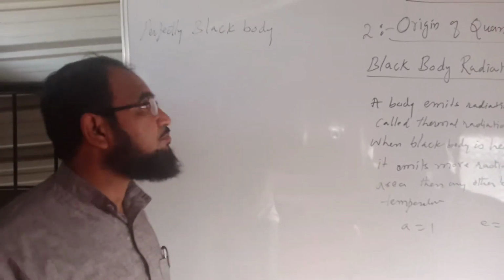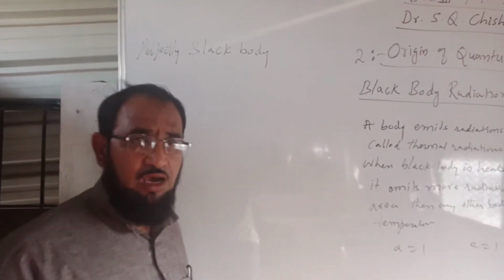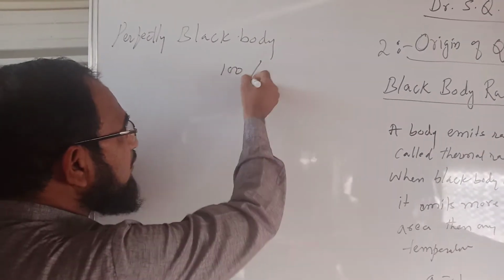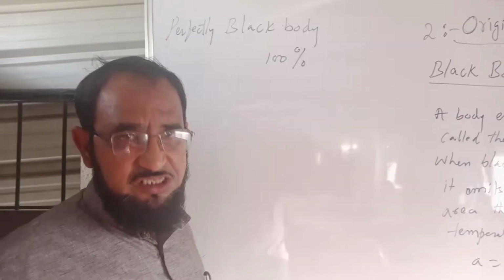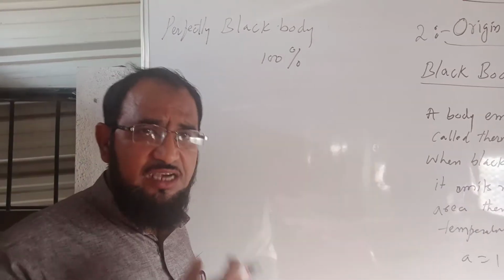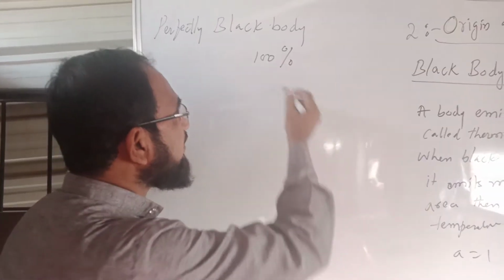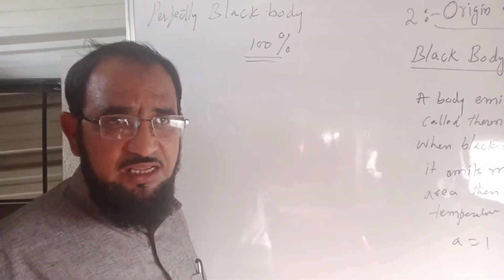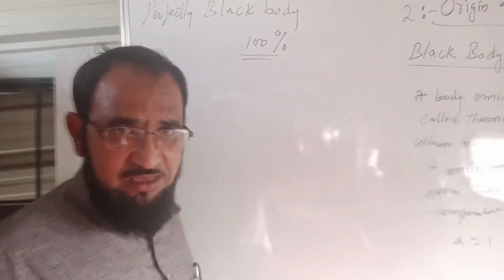Now what is a perfectly black body? A perfectly black body is one which absorbs 100% of the incident radiation. The heat energy incident on it is absorbed completely. But no body in nature is perfectly black.